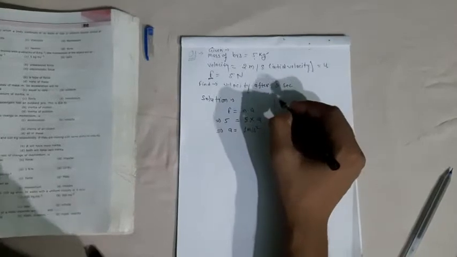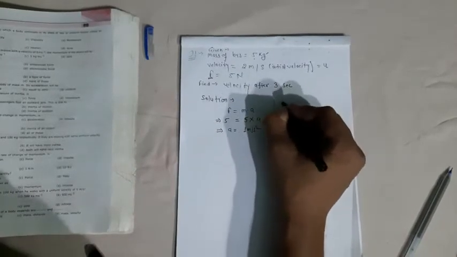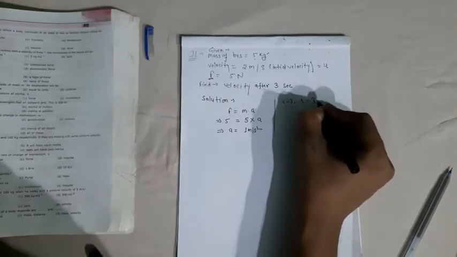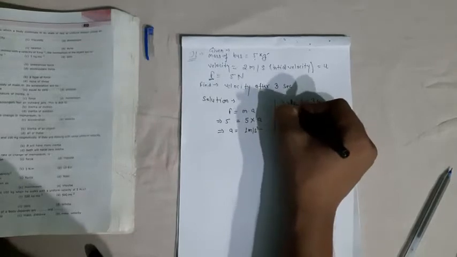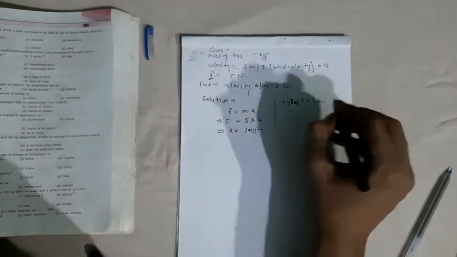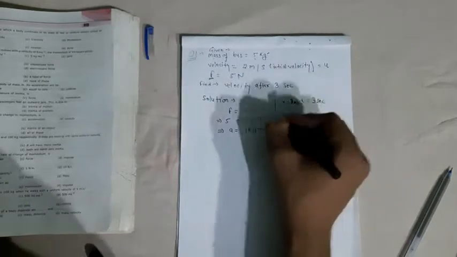Now we know u is equal to 2 meter per second, t is equal to 3 second. We have to find the value of v.